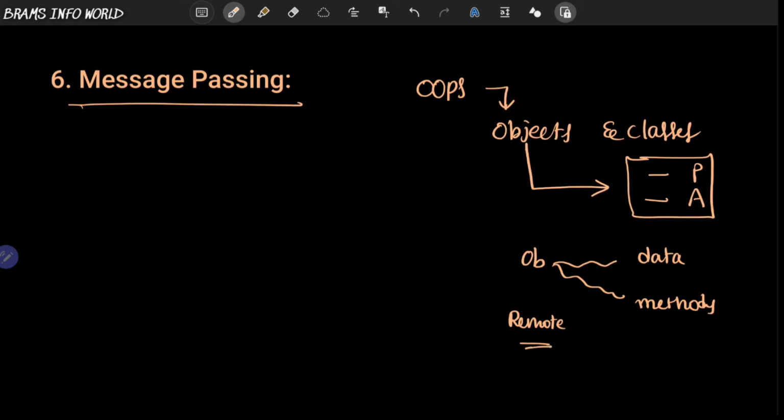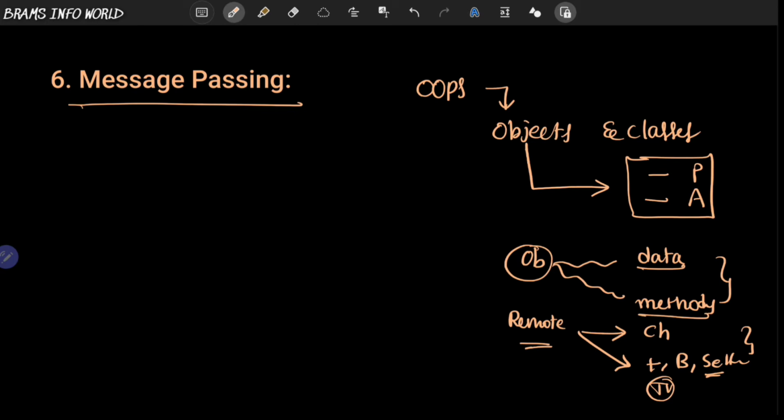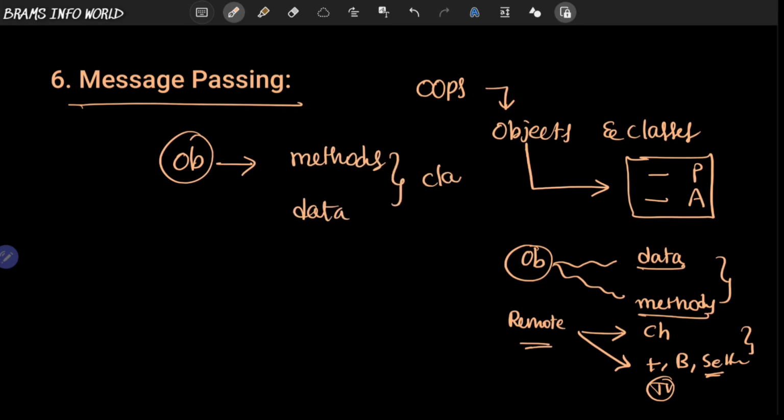Your TV remote is an object. With the help of this TV remote, we can control the channels, and we can also control the volume, brightness and settings. We have to change the settings also, so both are interrelated. So this is like a TV. Here also, the object is controlling the data as well as methods. So the object is the key. With the help of this object we can access methods as well as data in our class.